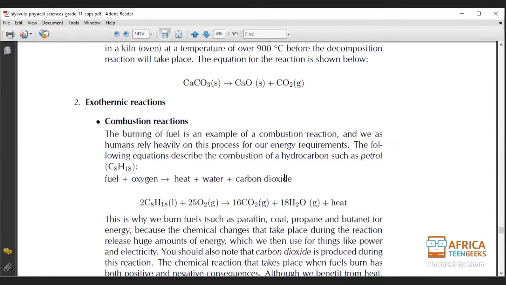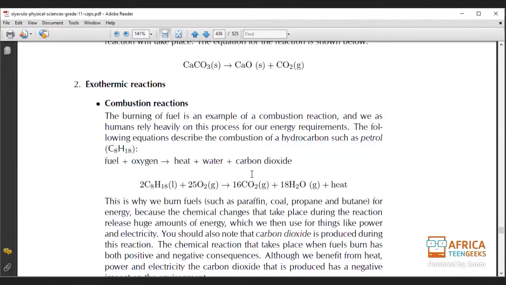Okay, so for example, with a paraffin stove, you will have your paraffin, but you need a lighter to light your match, and what you get as a result is fire. So that fire there is the energy that gets released. That energy released is more than the energy that was inputted into this equation. I hope that makes much more sense to you guys. So hence we've got CO2, H2O, plus heat that is released. I hope that makes sense to you guys.